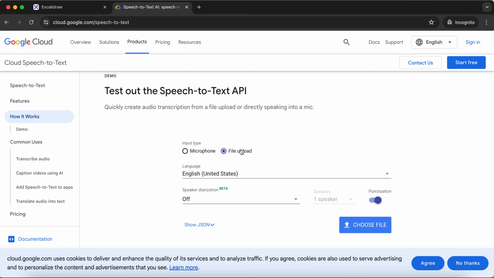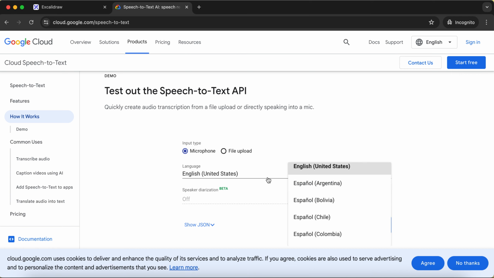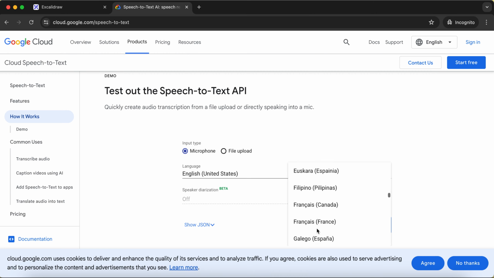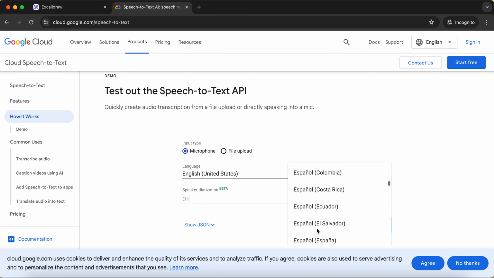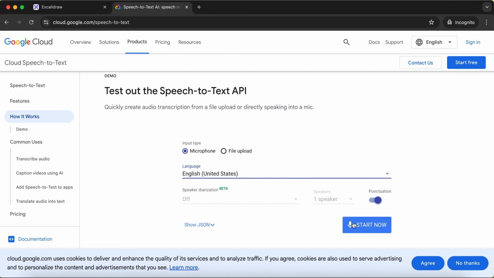If you have any audio file, you can upload it, but for a quick demo you can use the microphone and select the language in which you're going to speak. Let's say you are going to speak in English, India, so you select that specific option here, and after that you just start recording.